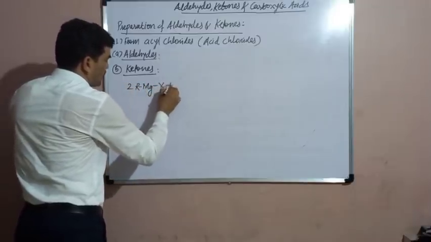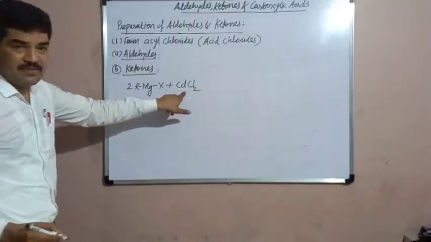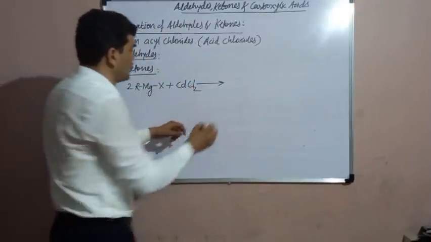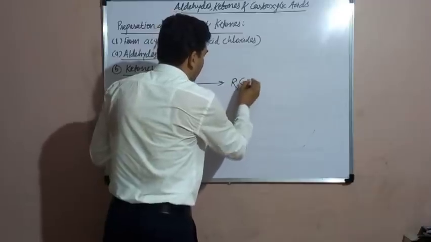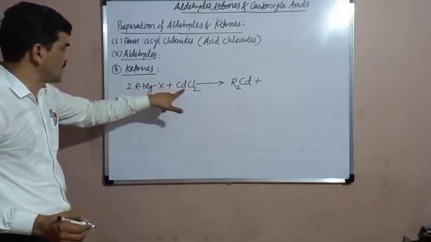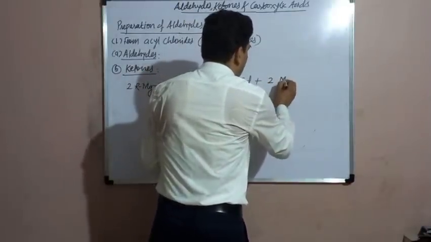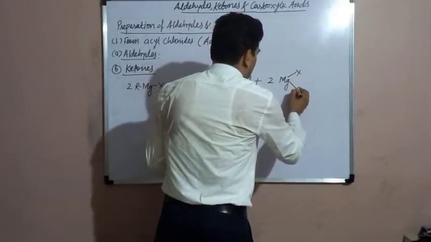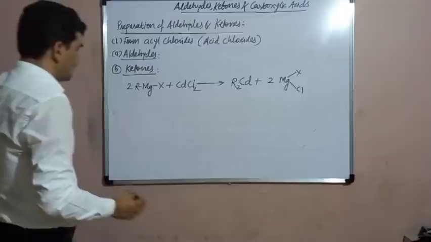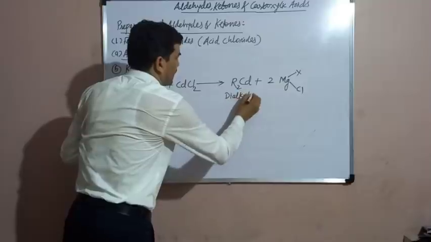2 moles of Grignard reagent are reacted with cadmium chloride. This is cadmium chloride. So what happened here? Cadmium chloride is converted into dialkyl cadmium. These 2 alkyl groups attached to the cadmium give dialkyl cadmium plus 2 moles of this byproduct MgXCl. So dialkyl cadmium, this is very important here.